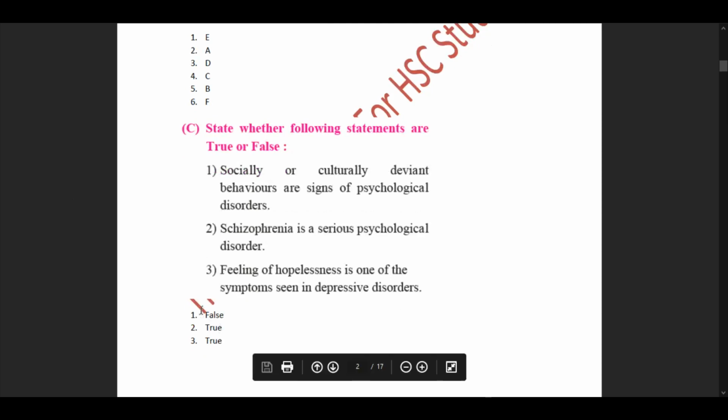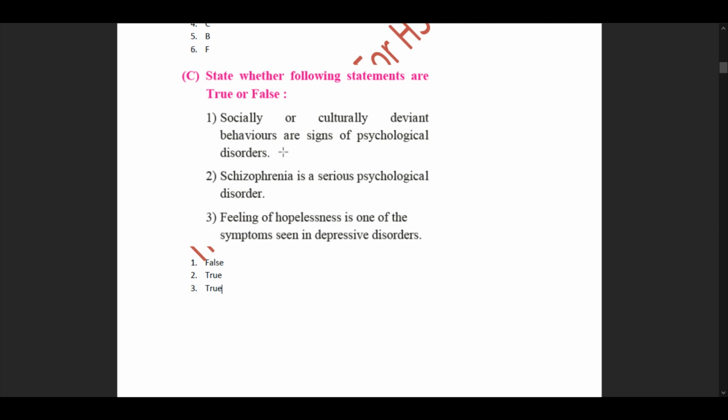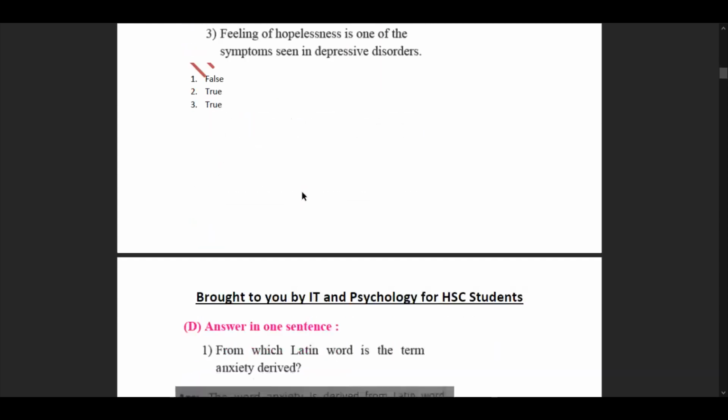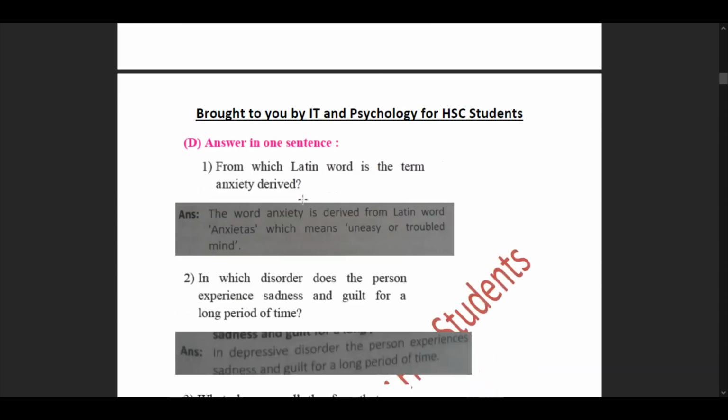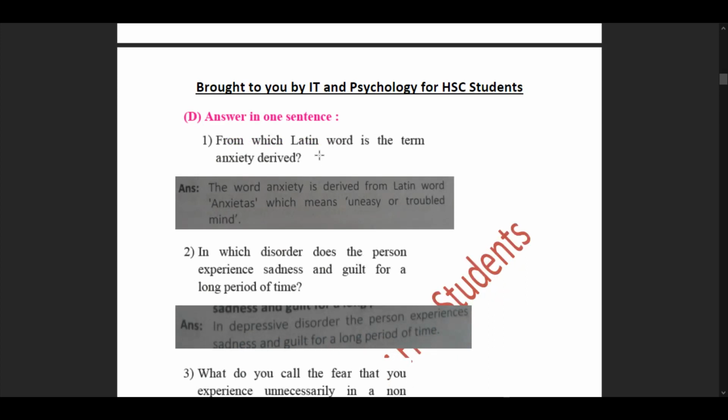I've listed again the answers for our first 3 statements. So please just note them down, or just write FTT in your textbook with a pencil, so that you'll find it easier to study and it won't take up much space in your notebook. So this brings us to our part D of our question 1, that is answer in one sentence.